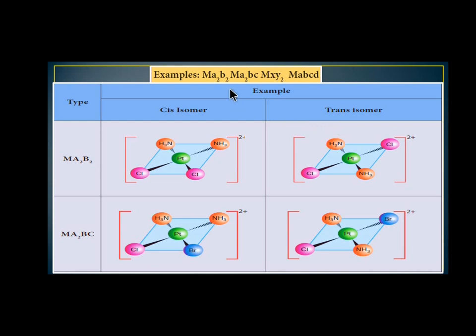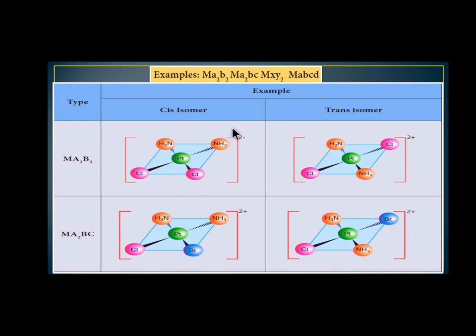So in the type M A2, B2, M is the metal. Here the metal is platinum, A2 for example NH3, NH3 and B2 Cl, Cl. So this is a square planar complex and the charge of this complex is 2+, which means platinum 2+.